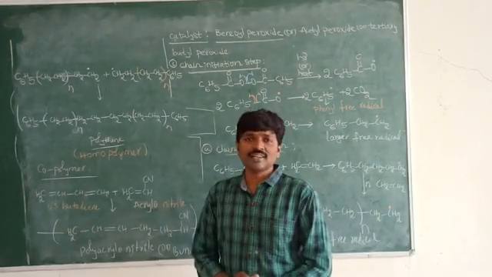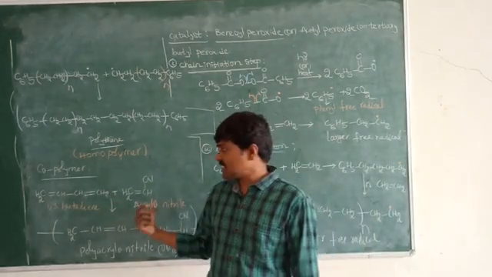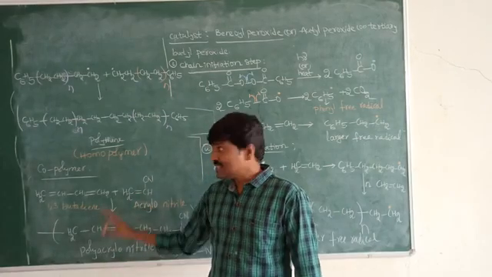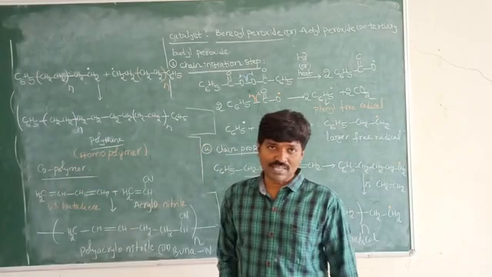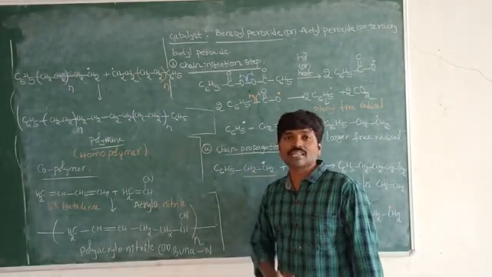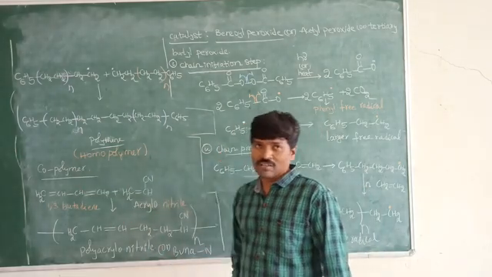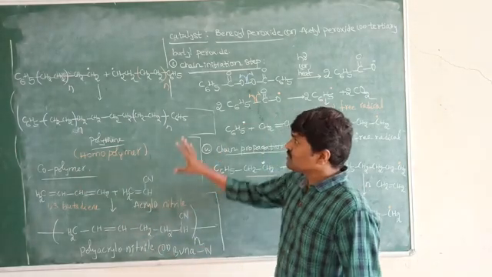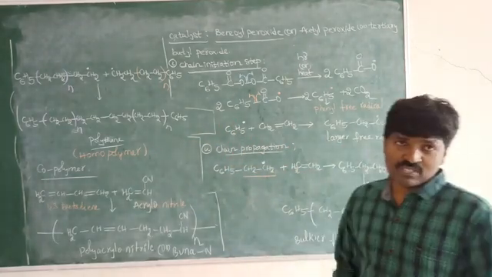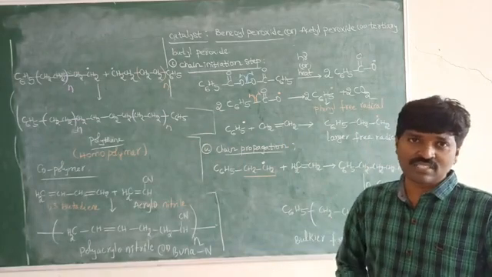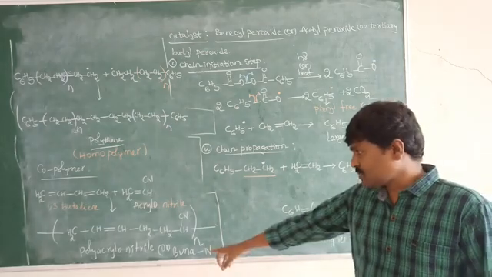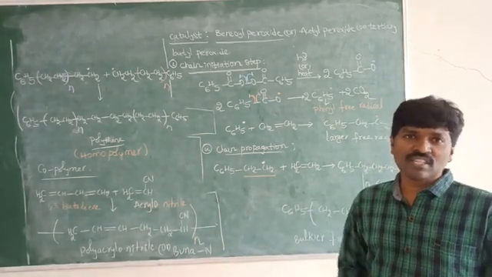Copolymers are very very important. What are copolymers? If you take different types of monomers, we observe the formation of polymers, and those polymers are called copolymers. The best examples are Buna N and Buna S. So this is regarding the addition polymerization. Next, some important examples we are going to discuss: polythene, second polyacrylonitrile, and third Teflon.